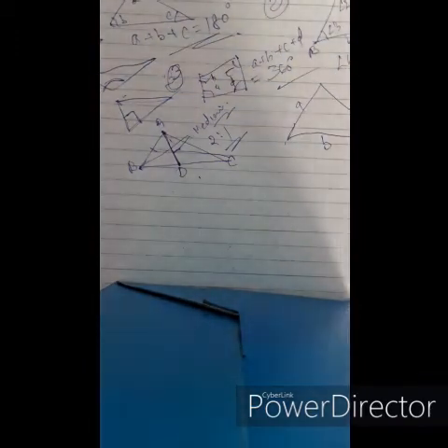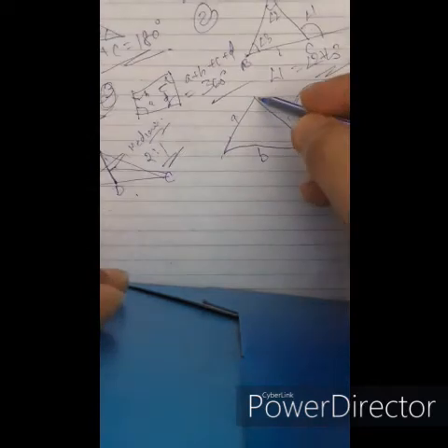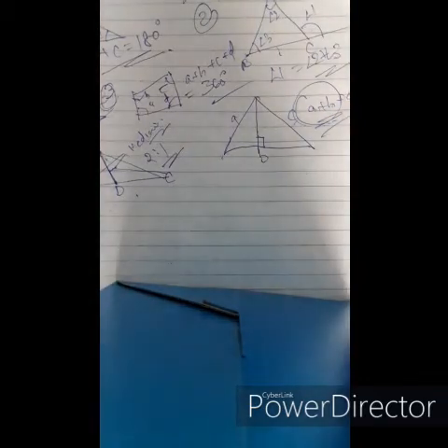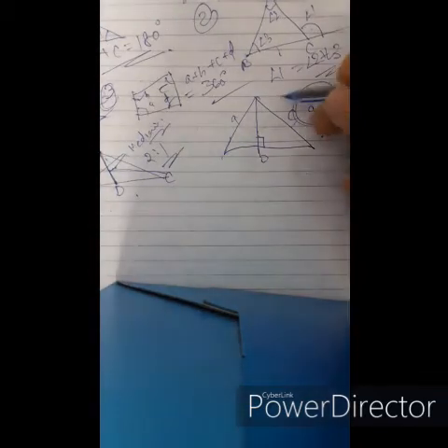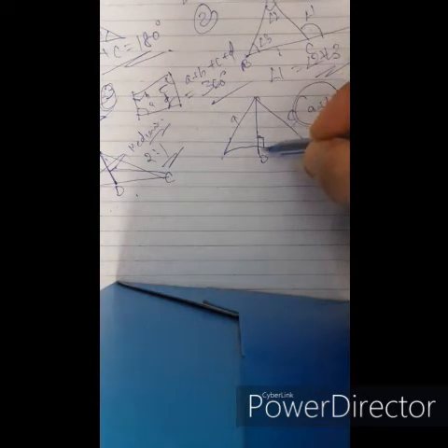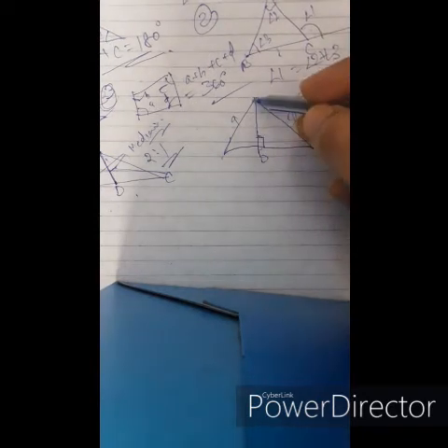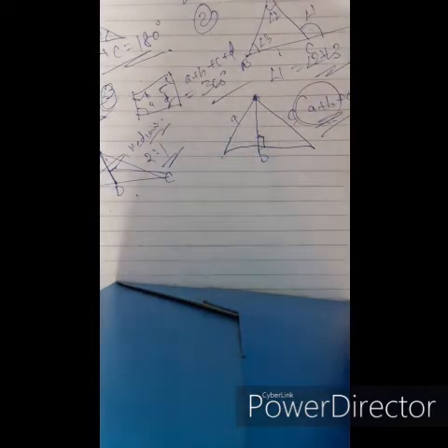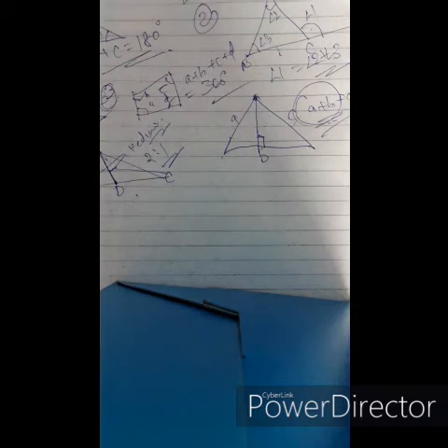And what is an altitude of a triangle? This is the altitude of a triangle, which joins one vertex to the other side and is perpendicular to that side. The altitude of a triangle joins the vertex and is perpendicular to the opposite side of the triangle. That is the altitude.